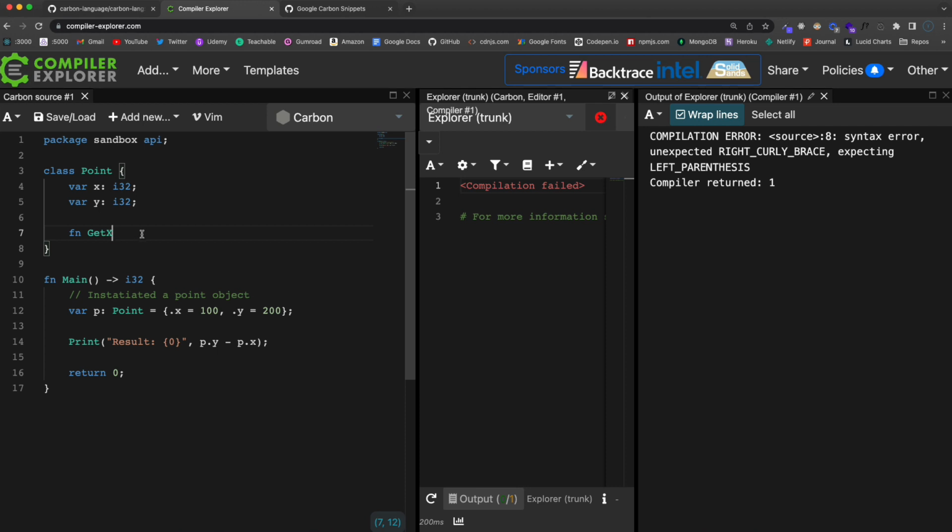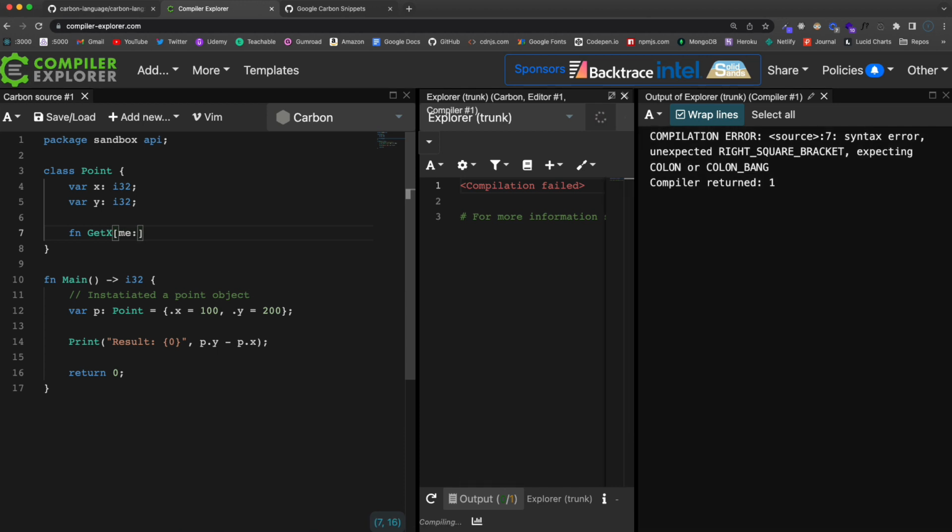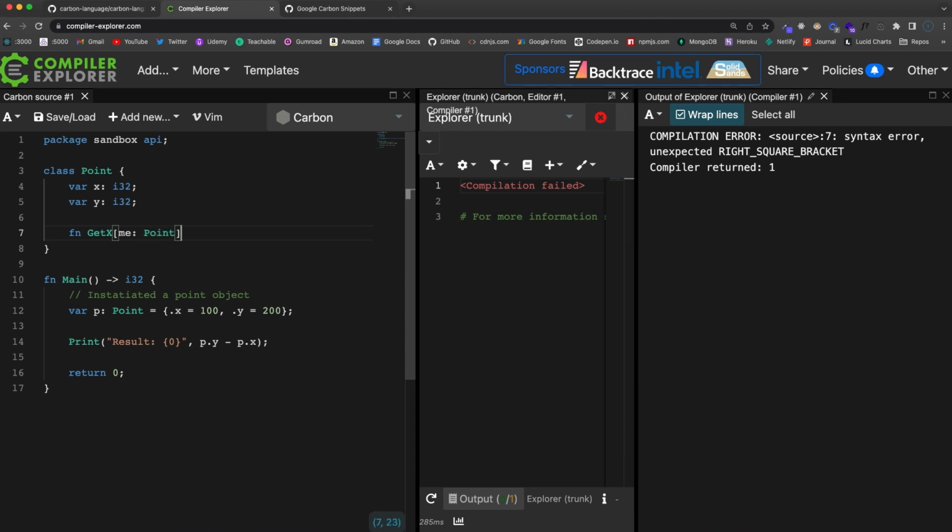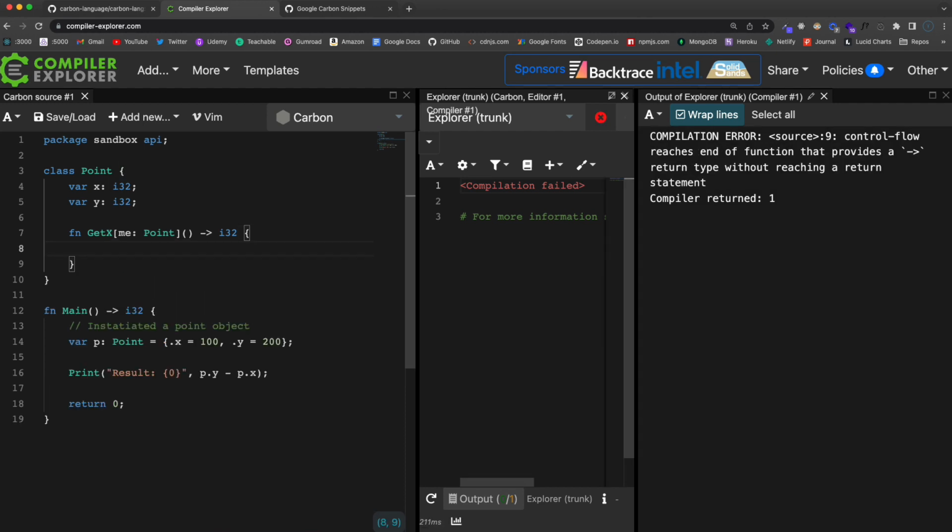What we do here is in our brackets, we're going to say me, and then colon, and then the class name of Point, okay? And then this is a function, so we need our parentheses, and then we need to define what this is going to return, which is going to be a number or an int. Okay, and then we can use this me variable in here to basically access the current class or the current object.